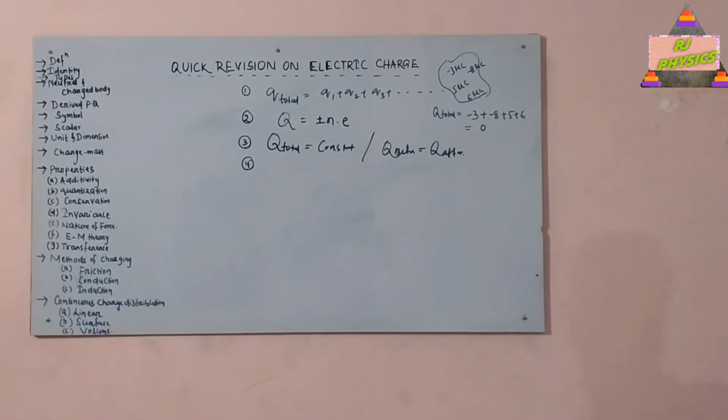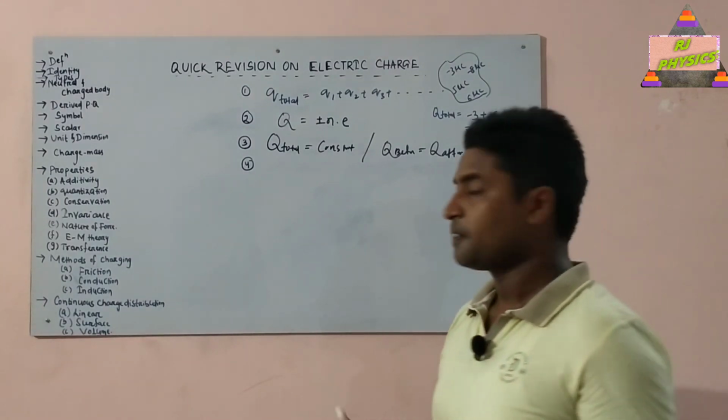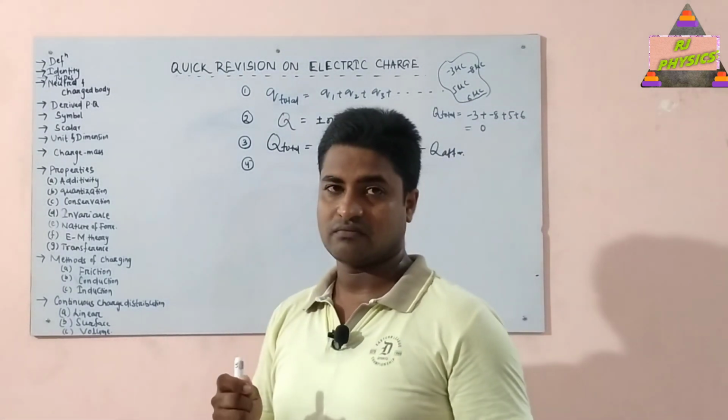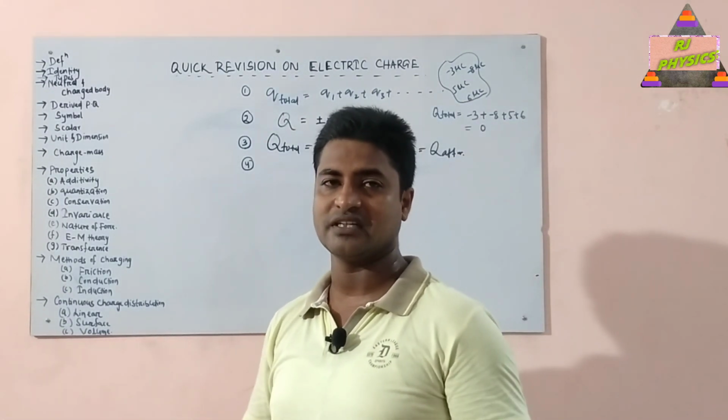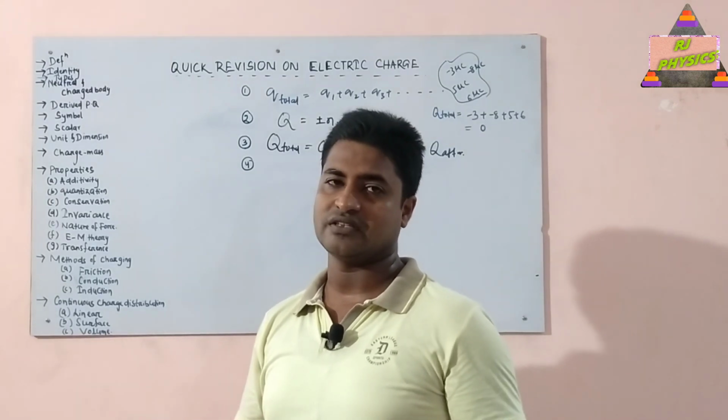Now the fourth property is invariance of charge. What is the meaning of invariant? That is, it doesn't change with the change in speed. The charge of a body does not depend on the speed. Just like the mass of a body changes with the change in speed, but the charge on a body doesn't change with the speed of the body.